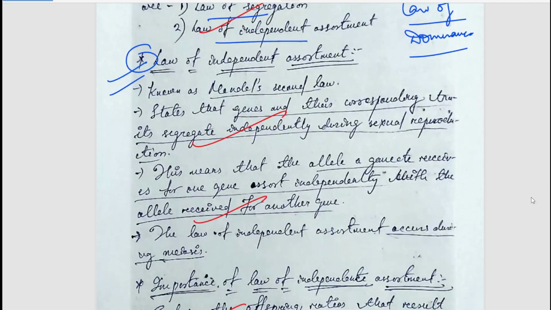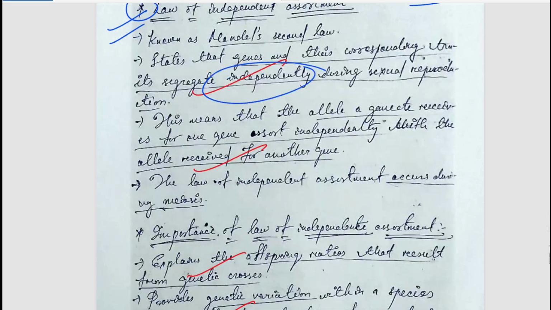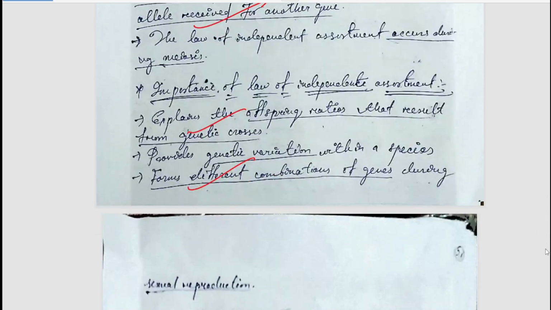So what it says is that genes and their corresponding alleles segregate independently. Whenever there are certain kinds of genes, they segregate independently during sexual reproduction. That is, they are not dependent on each other during segregation. They are segregating independently, and then they are getting into the further processes.